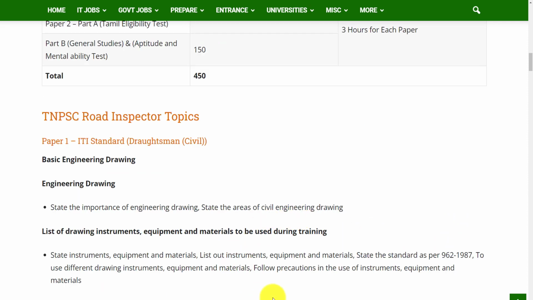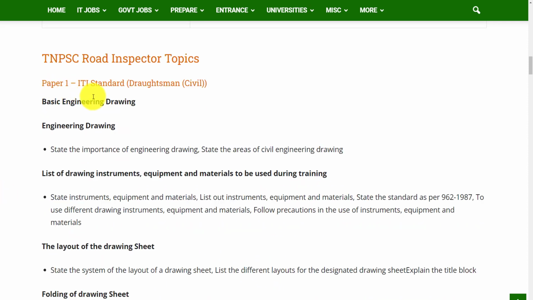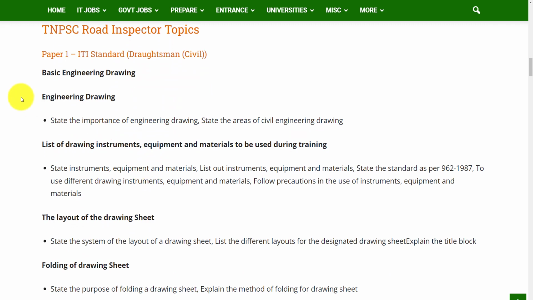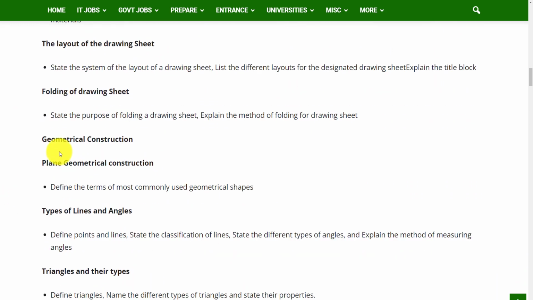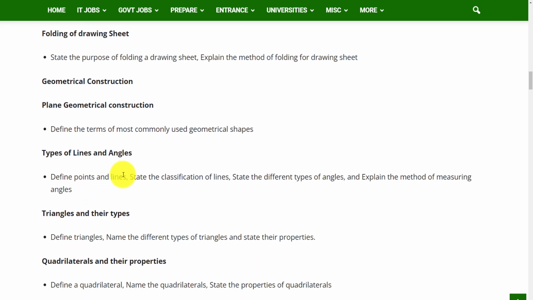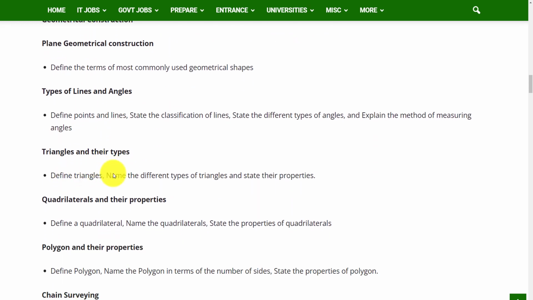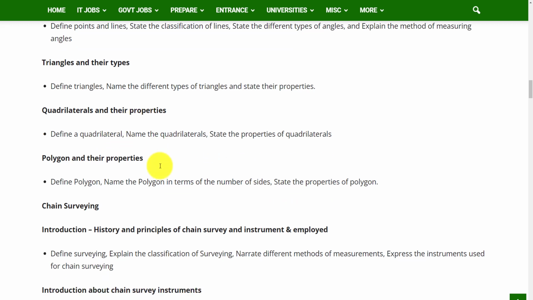Let's see the topics for this examination. Paper 1 is the subject paper, which is of ITI standard for the post Draftsman Civil. There will be basic engineering drawing. In that, the topics are engineering drawing, list of drawing instruments, equipment and materials to be used during training, the layout of the drawing sheet, folding of drawing sheet, and geometrical construction. In that, the topics are plane geometrical construction, types of lines and angles, triangles and their types, quadrilaterals and their properties,